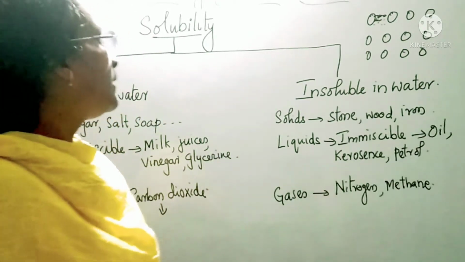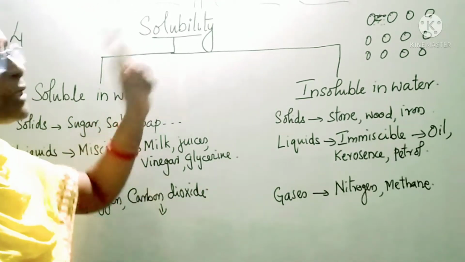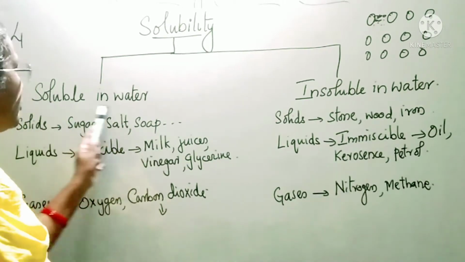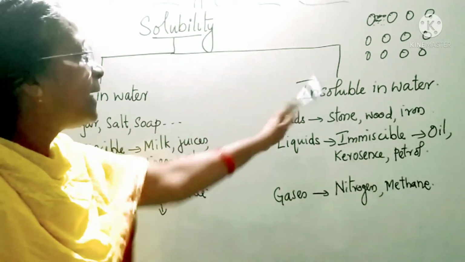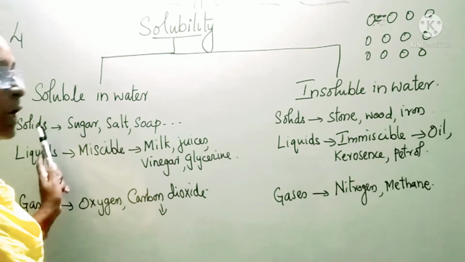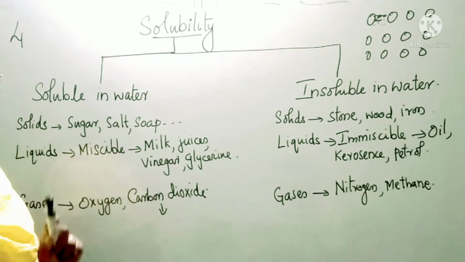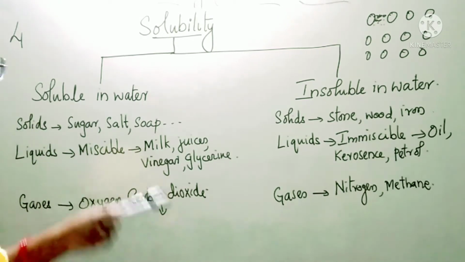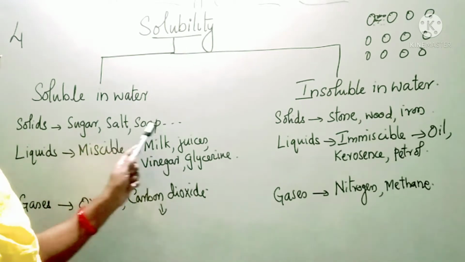So what all things did we learn? Solubility. On the basis of solubility, the materials around us can be divided into 2 groups: soluble in water and insoluble in water. Solids that dissolve in water are sugar, salt, soap.